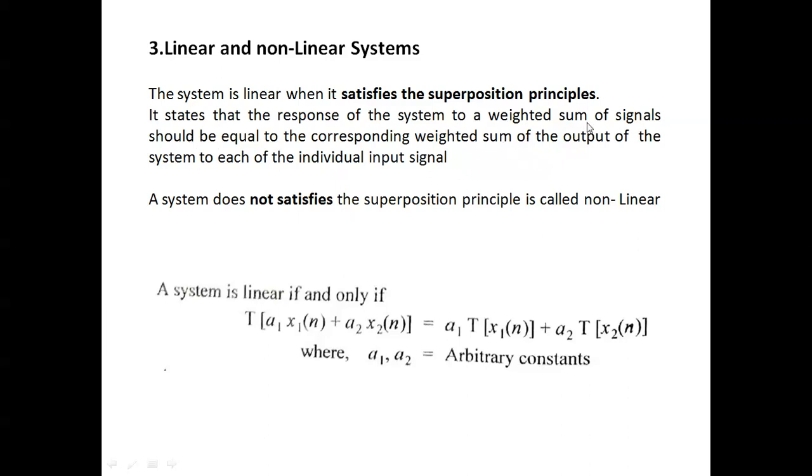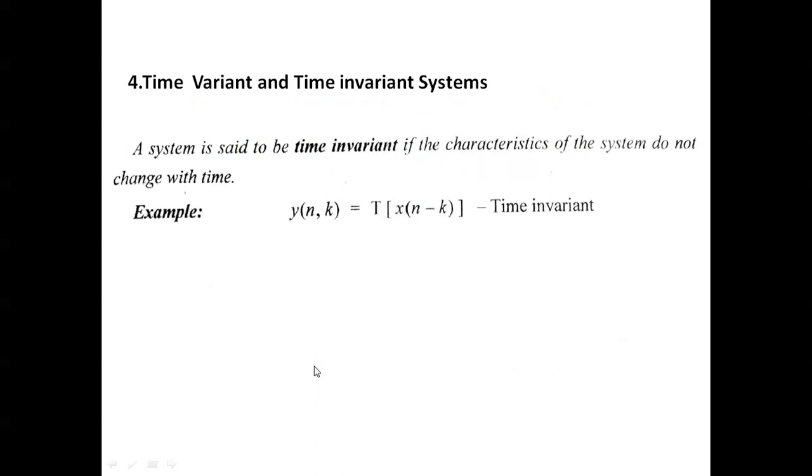The response of the system to a weighted sum of signals should be equal to the corresponding weighted sum of the outputs of the system to each of the individual input signals. That is the superposition principle. So this is the equation, and this is how to check it. Then that is called a linear system, otherwise non-linear.